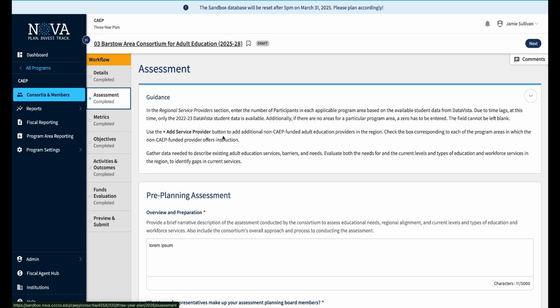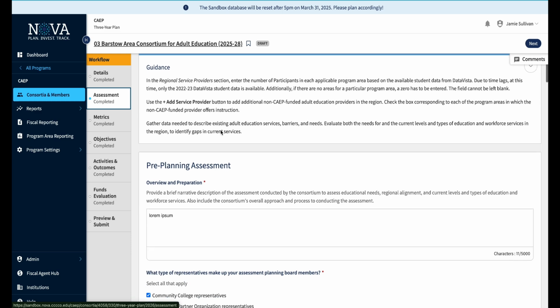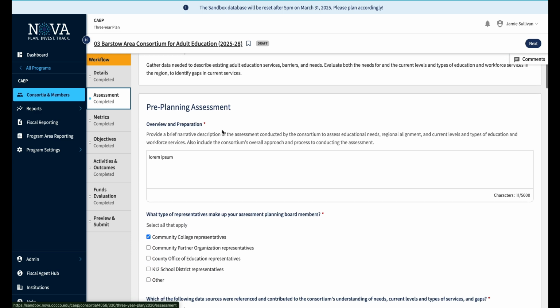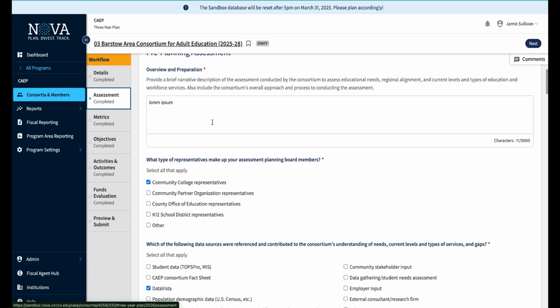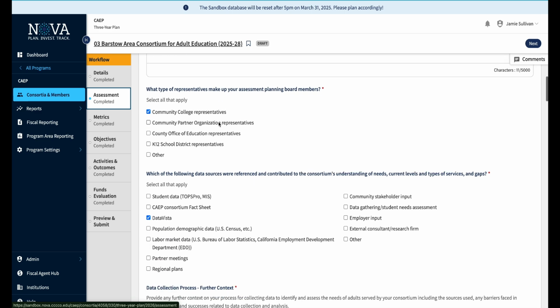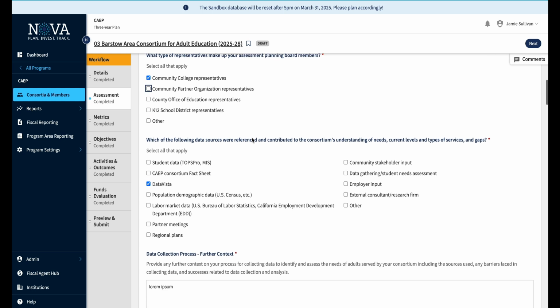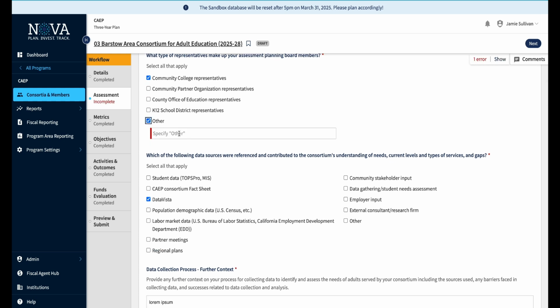We hop down here. This is probably the longest tab to fill out for the three-year plan. And you can just mark down here. You can see that this is already filled out. These checkboxes are very actionable things, good information to have. This right here, this other, if you click onto it, you will see that you're prompted with something else here.